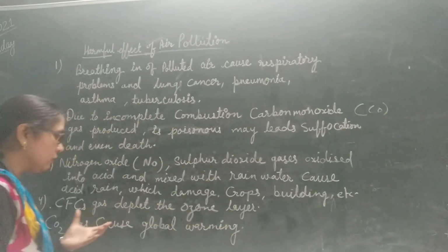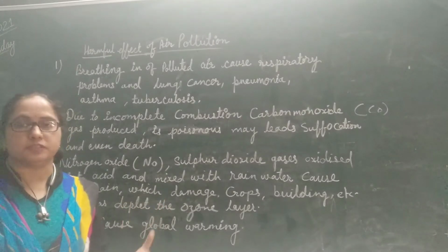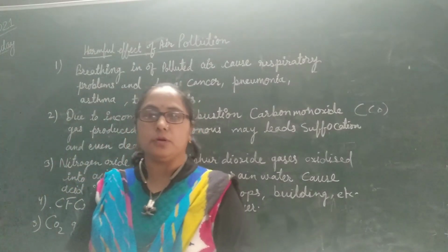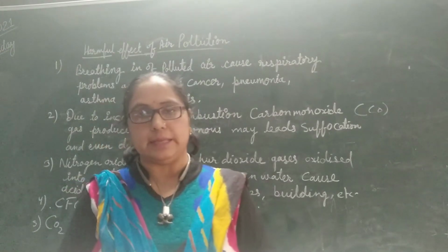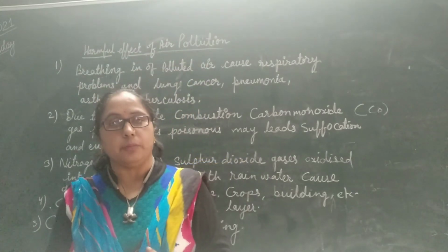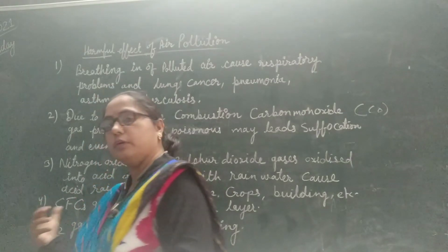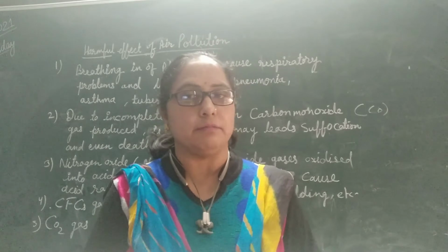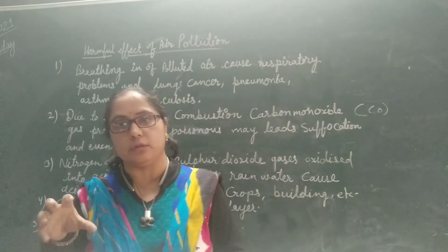Next harmful effect of air pollution is CFCs. The full form of CFCs is chlorofluorocarbons. Chlorofluorocarbons, students, are mostly produced from coolant agents, meaning from refrigerators and ACs. They produce the gas chlorofluorocarbon, and this gas is very harmful. It depletes the ozone layer and makes a hole in the ozone layer.